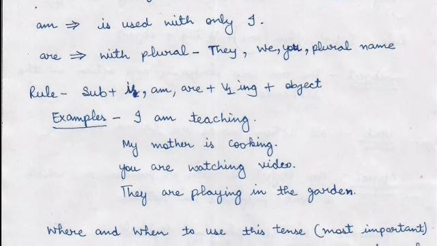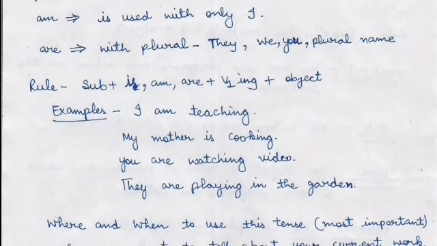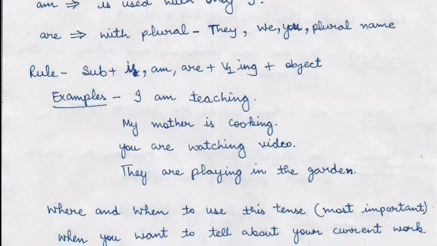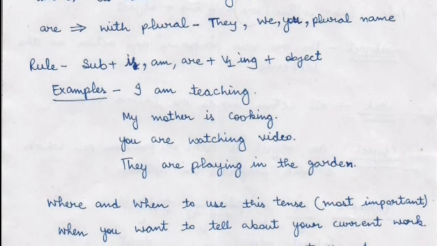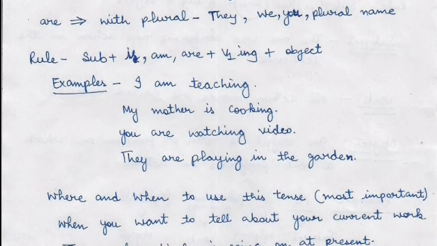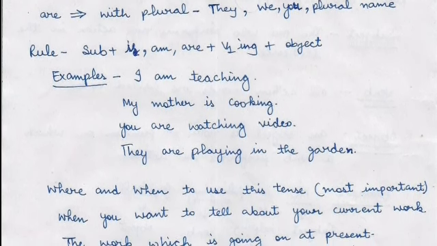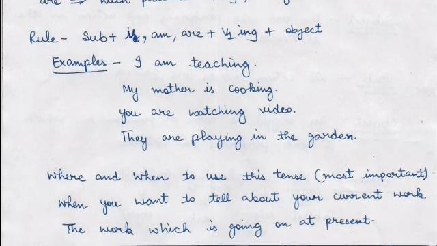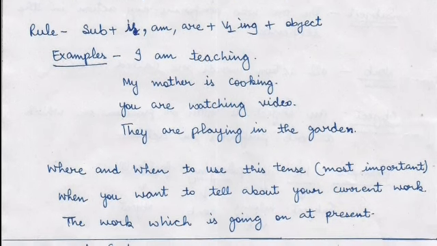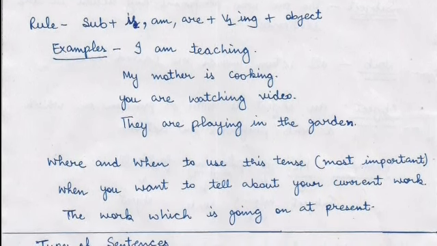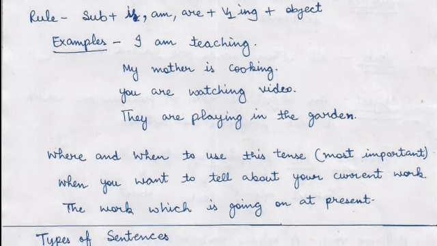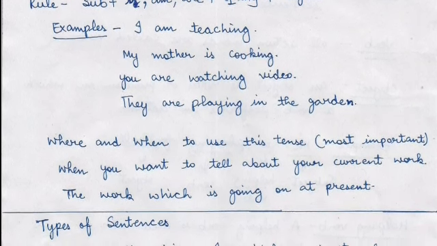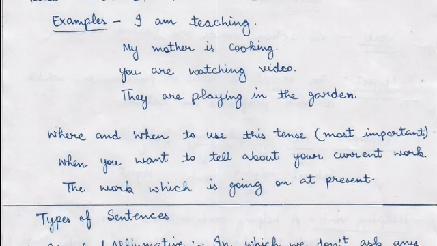Now, as I already told you, the rule of this tense is subject plus is/am/are plus v1, that is first form of verb, plus ing plus object. Now look at some examples. I am teaching. That means my work is in progress, I am doing it right now. I am teaching. My mother is cooking. That means at present time she is in the kitchen and she is cooking something. And you are watching video. That means at present you are watching this video. And they are playing in the garden.